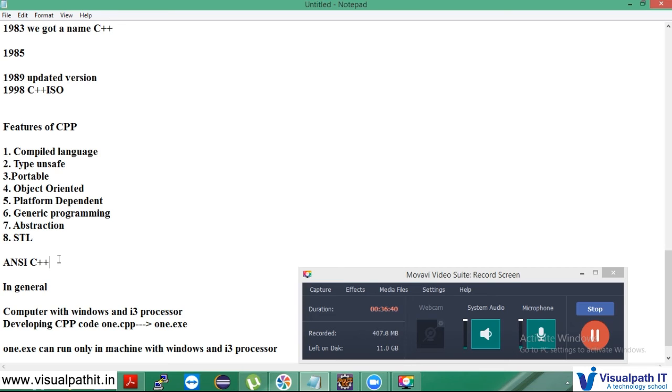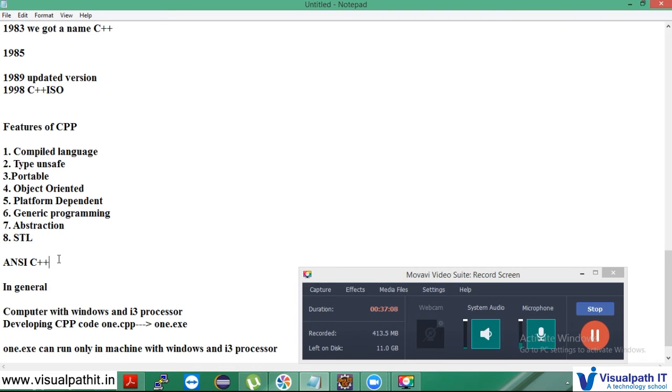Now, why should I use C++? That's the other question. I use C++ for creating any application, whether it's a desktop application or any mobile application that I can develop. It is used to write device drivers and other software that rely on hardware.